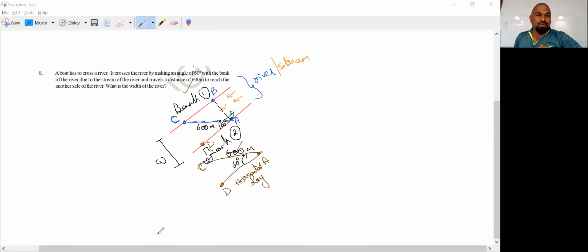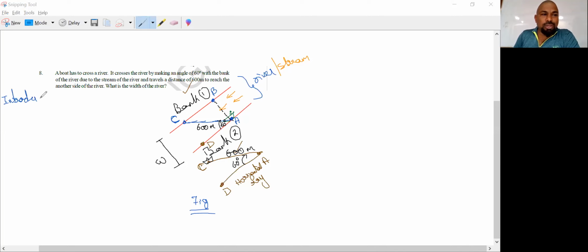Okay, so here the question is, what is the width of the river? So let us go like this. I had given the figure to you. It's nothing but the figure we have drawn. So we were talking about the boat, two banks, the stream, the angle made, and the distance traveled. But the question is, he is asking us to find the width of the river. So let's introduce the topic.